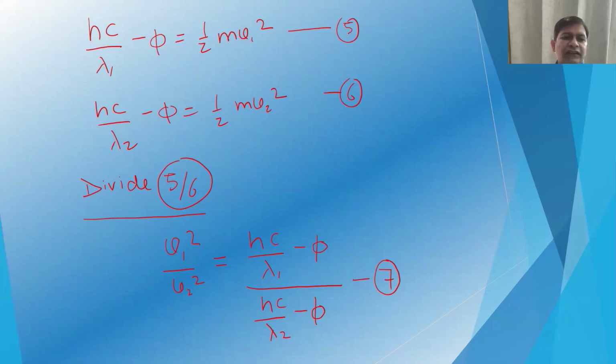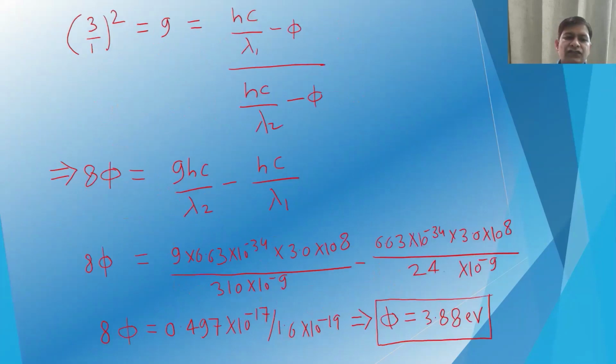So we can divide the two equations, and then we will have v1 squared divided by v2 squared is equal to (hc/lambda 1 minus phi) divided by (hc/lambda 2 minus phi). Now we have the ratio v1 by v2, which is 3:1. So the square of that will be 9.